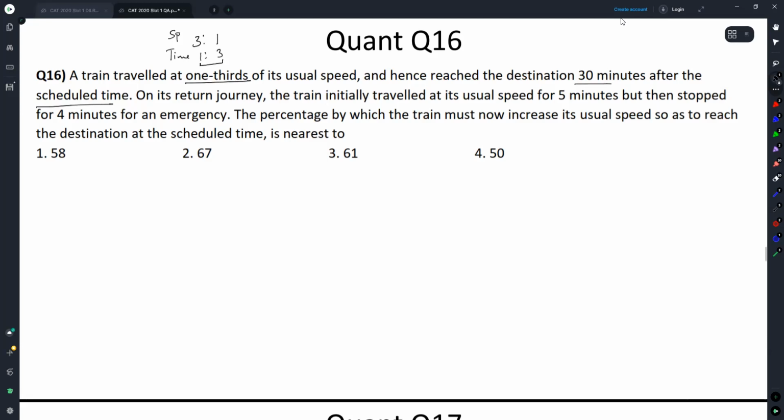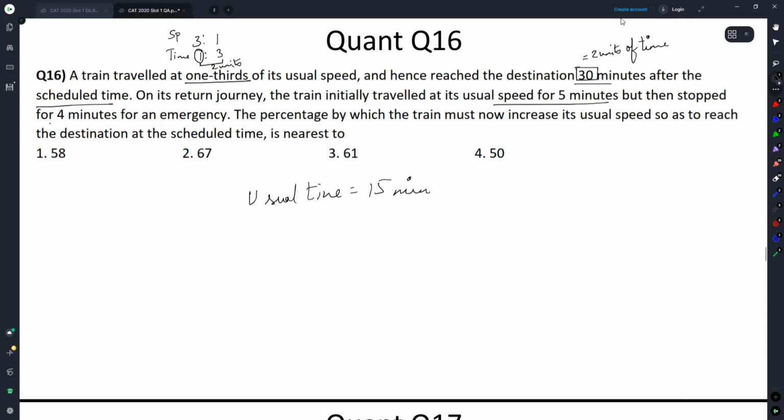Difference in time taken purely in ratio terms is 2 units, and 30 minutes is as good as 2 units of time. So the usual time is 15 minutes. Awesome.